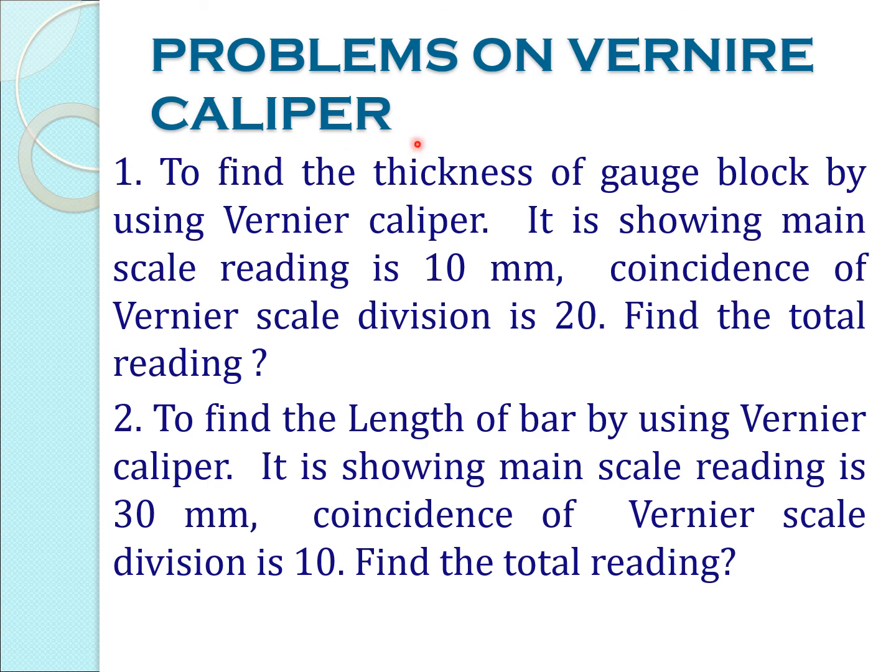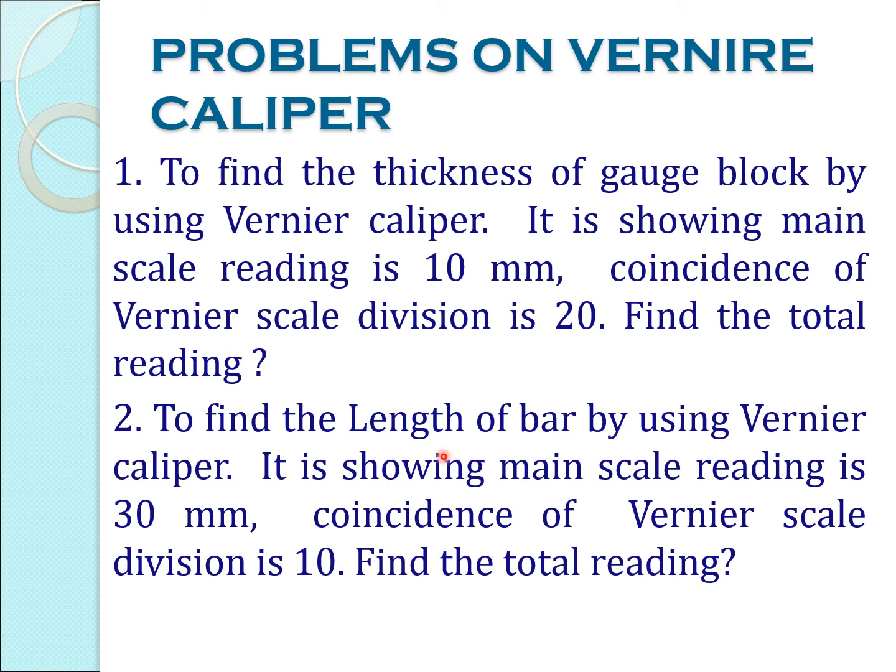So we can see some of the problems on the vernier caliper. First thing is to find the thickness of a gauge block by using the vernier caliper. The main scale reading is 10 mm. Coincidence of vernier scale division is 20. We have to find the total reading. So the 20th division is coinciding on the vernier scale. 20 into what is the least count? 0.02. So 10 plus 20 into 0.02. You can get the value.